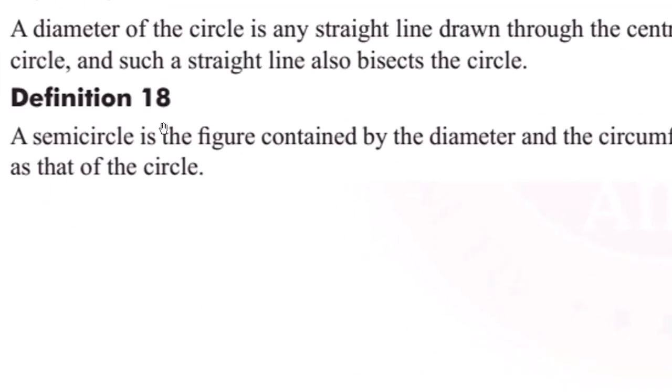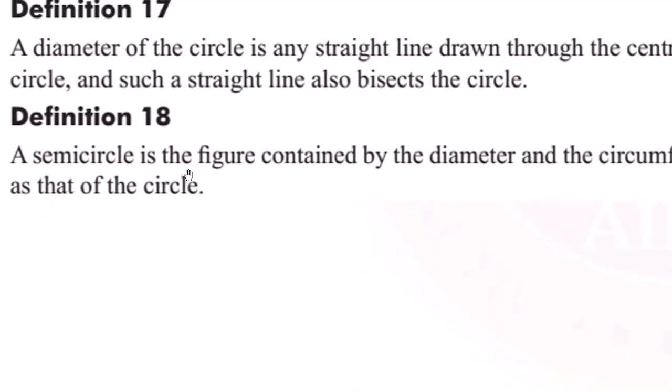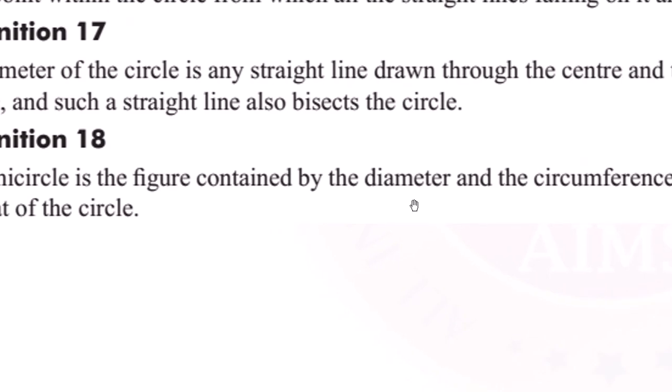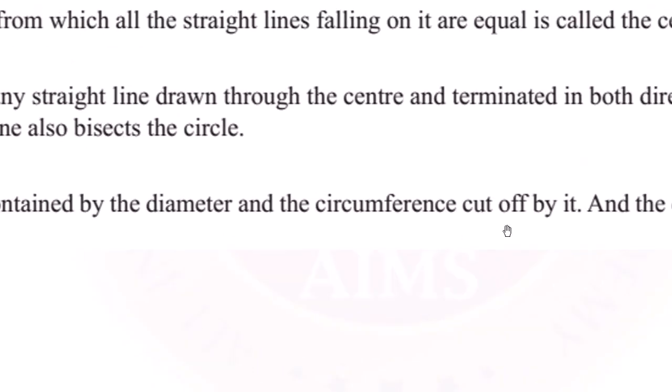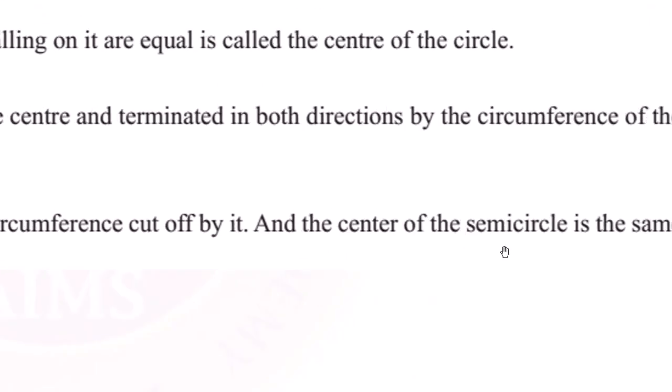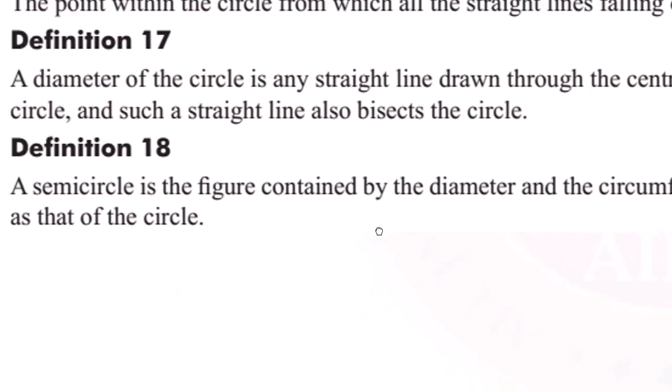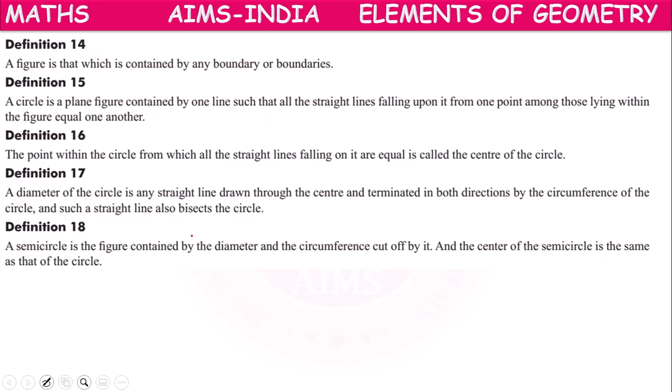Next one, definition 18. A semicircle is the figure obtained by the diameter and the circumference cut off by it, and the center of the semicircle is the same as that of the circle.